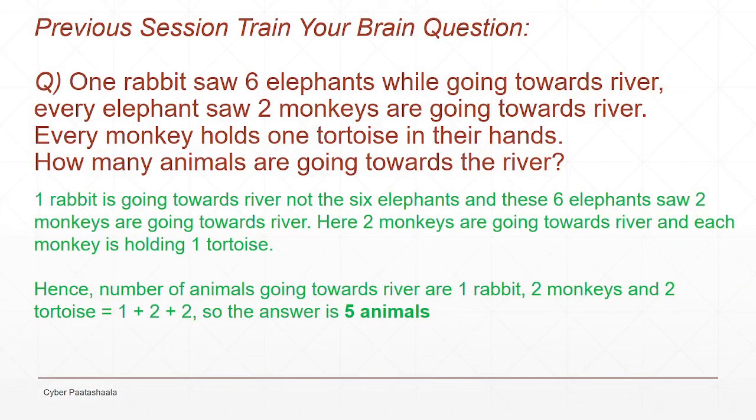Previous session's train your brain question is: one rabbit saw 6 elephants while going towards the river, and every elephant saw 2 monkeys going towards the river, and every monkey holds 1 tortoise in their hand. How many animals are going towards the river?